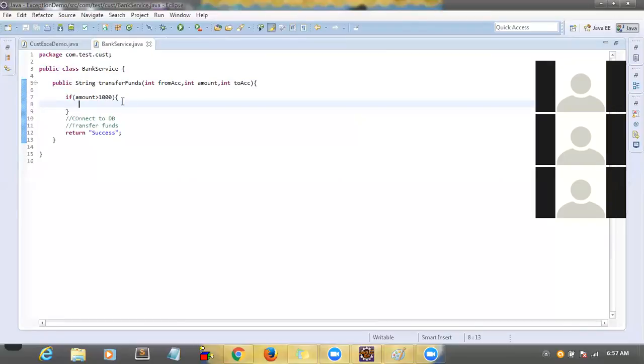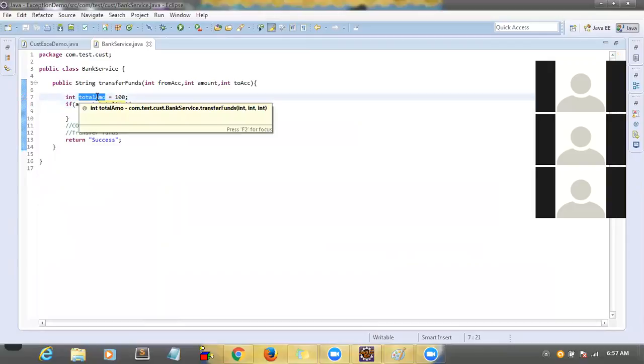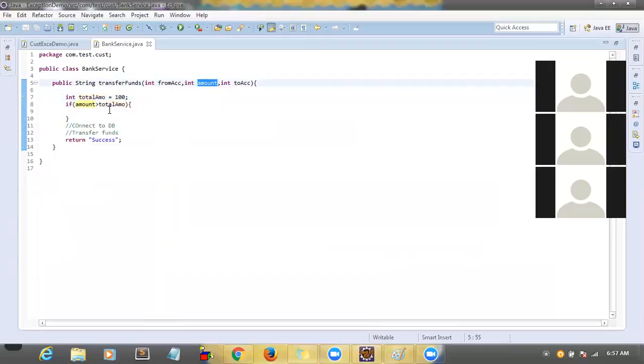Means, say for instance, in your account, int total amount, you have only $100, but you are trying to transfer $1,000. In that case, we have to display a message to the user: there are not enough funds, correct?